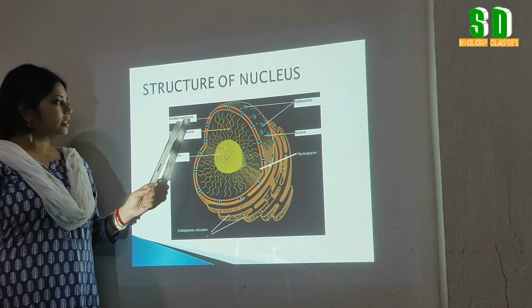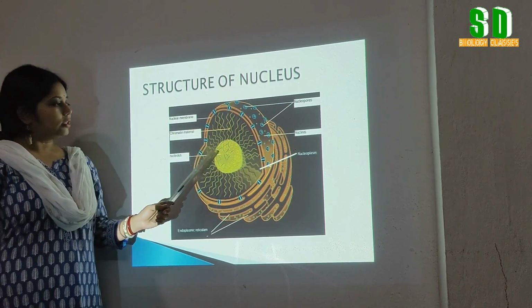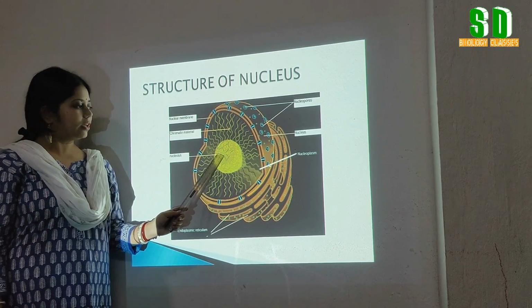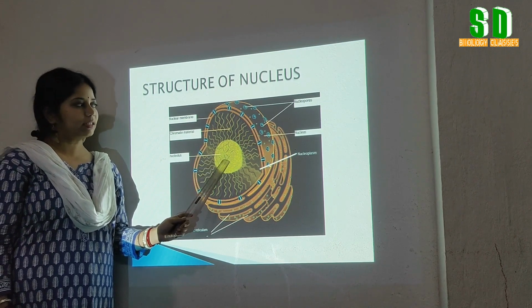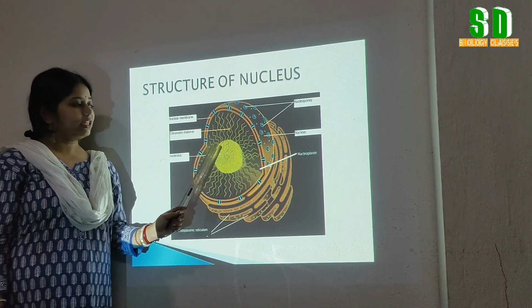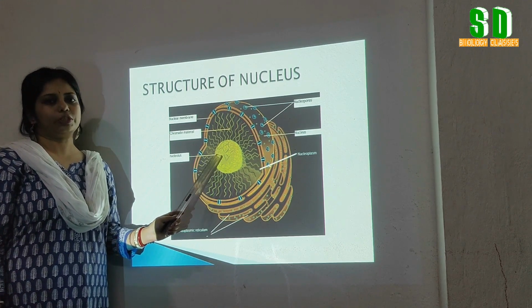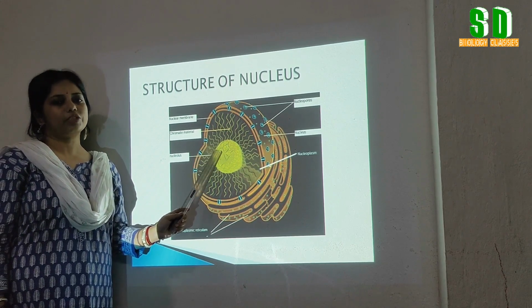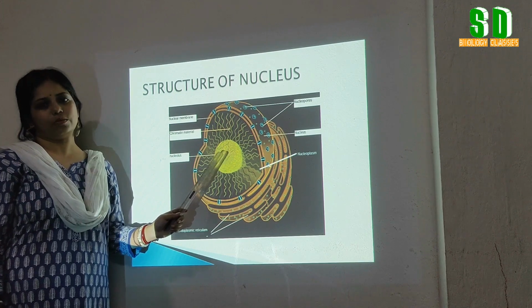Now the next part, that is nucleolus. Nucleolus was discovered by Fontana. It is a circular dense part present inside the nucleus. It mainly consists of RNA and protein. And what are its functions? Its functions are the synthesis of RNA and ribosomes.